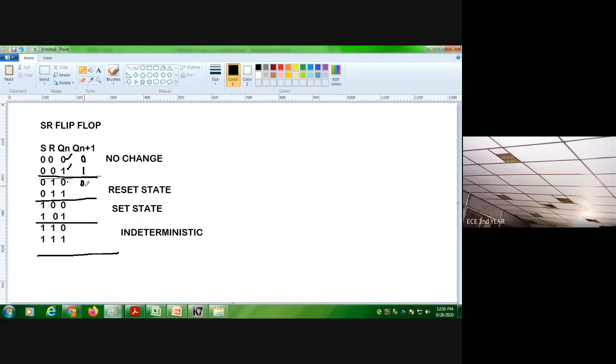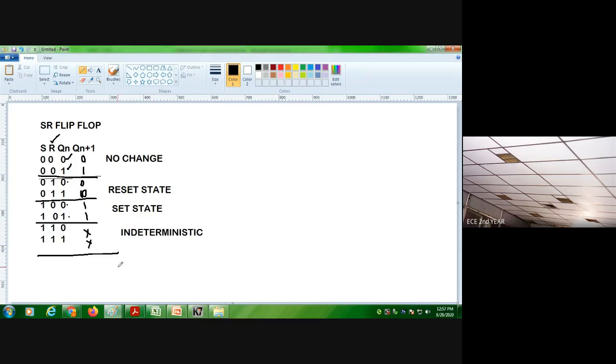So 0 goes to 0 and 1 also goes to 0. That is what we call reset. Set state means whether it is 0 or 1, it becomes 1. This is the indeterminate state.